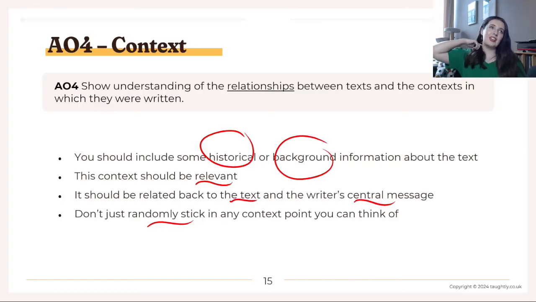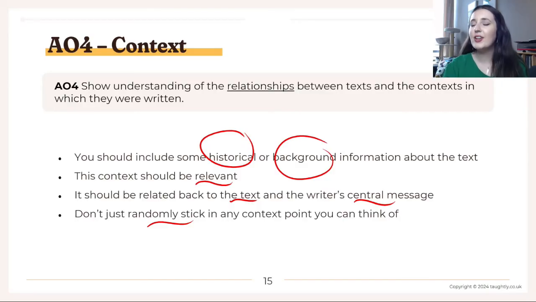I will say though, from going through the context mark scheme, the stuff that you get awarded context points for, the bar is low. It's even stuff like Nanny Flowers burying Kahu's birth cord, which is a Maori tradition. That's classed as context just by saying the birth cord is a Maori tradition. Saying that Maori society is patriarchal is also classed as context.